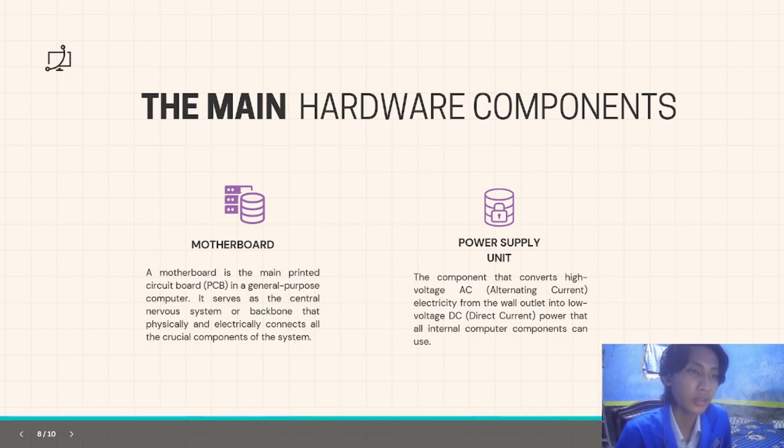And the last is the power supply unit or PSU, the component that converts high-voltage AC, alternating current, electricity from the outlet into low-voltage DC, direct current, power that all internal computer components can use.